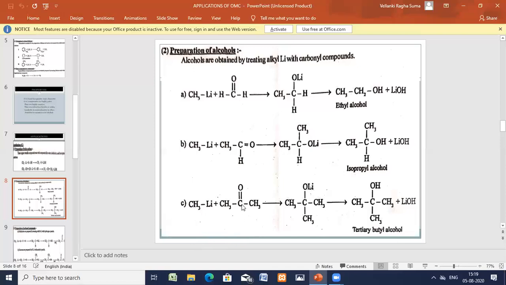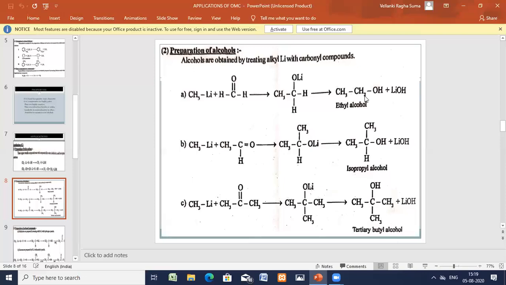The methyl group is added to carbon and lithium is added to oxygen. Now you do the hydrolysis, H here, OH here. Therefore, CH3, CH3, CH3C bond OH. So in this way, you can prepare the alcohols.